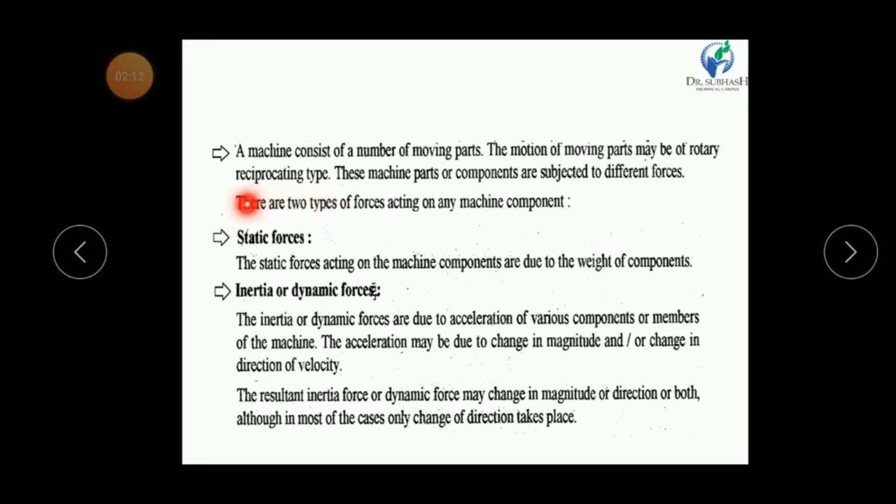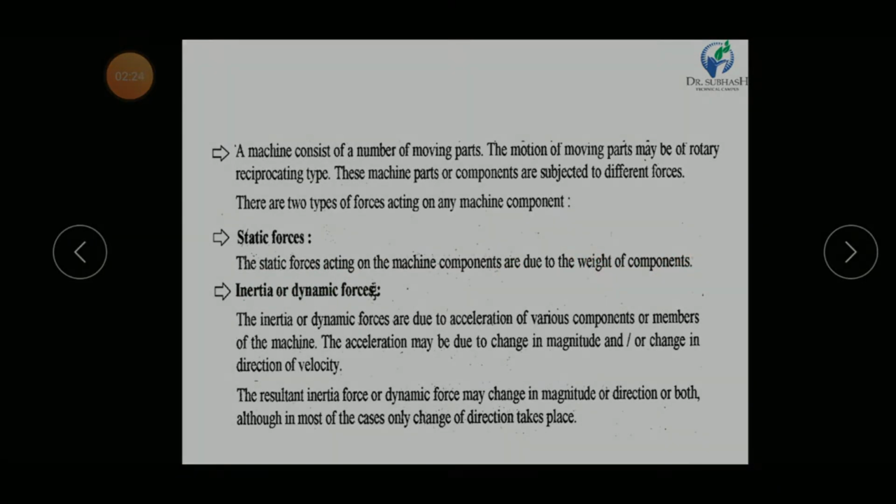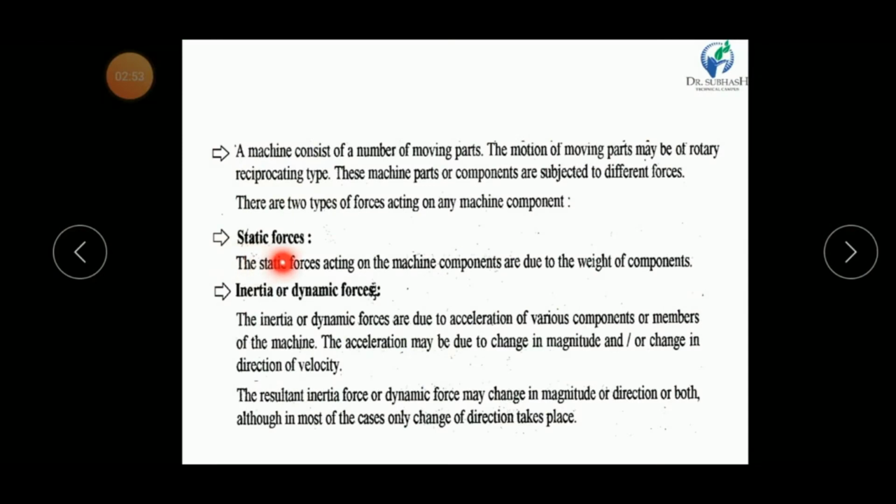My dear friends, each and every component of a machine is subject to some forces. So first let us understand static forces. The static forces acting on a machine component are due to the weight of the component. In a simple way, we can say that when the magnitude and direction of the force remain constant at any instant of time, then our force is a static force.